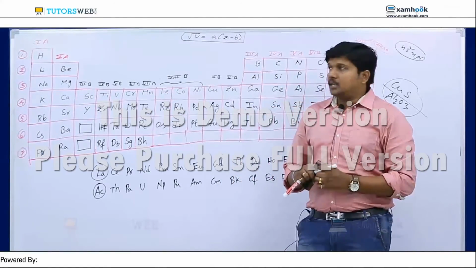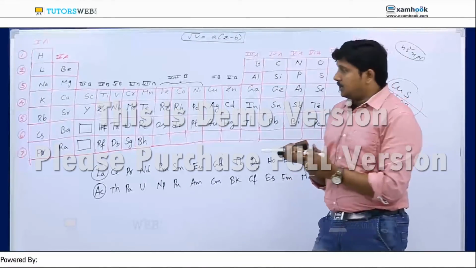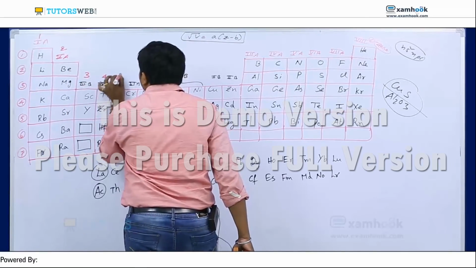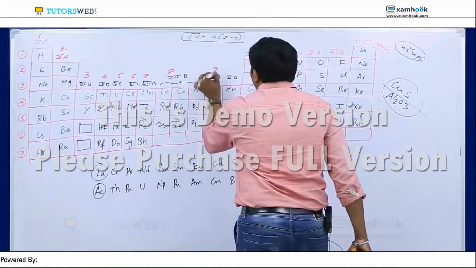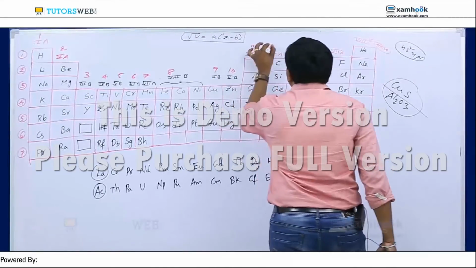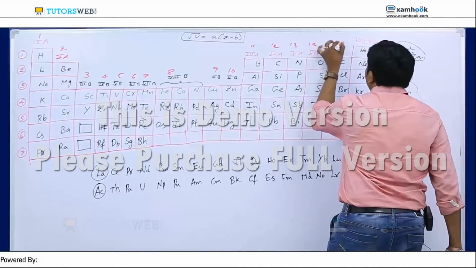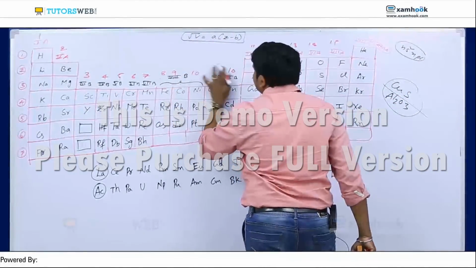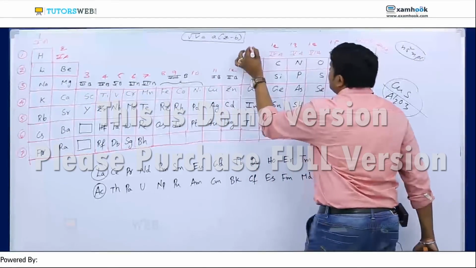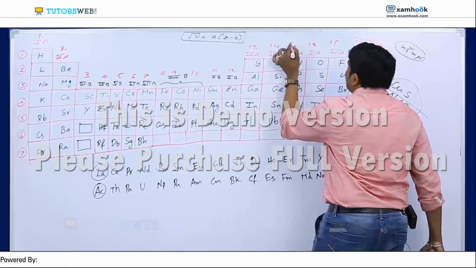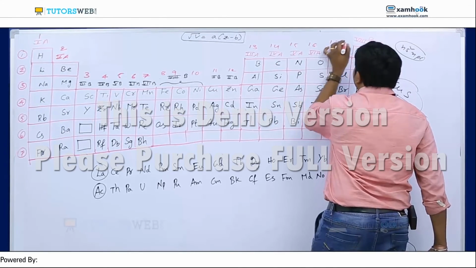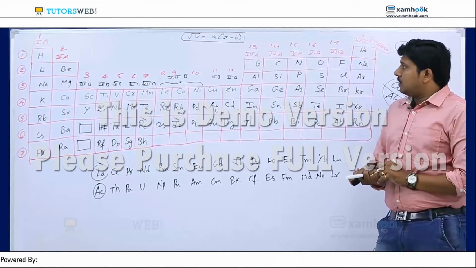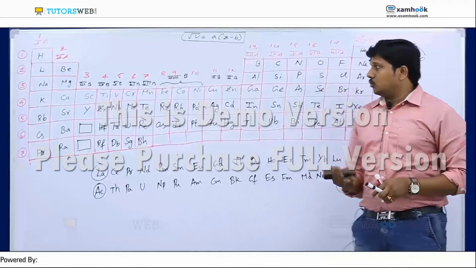But overall how many groups are here? Total 18 groups. How do we number the 18 groups? I will write here: this is the first group or 1A, 2A, 3, 4, 5, 6, 7, 8th group, 9, 10, 11, 12, 13, 14, 15, 16, 17, 18. So this way we can say either 18 groups or 8 A groups and 8 B groups. These are the two ways they are classified.